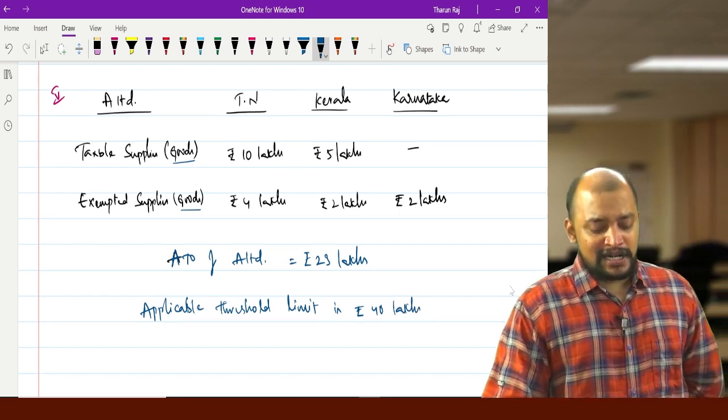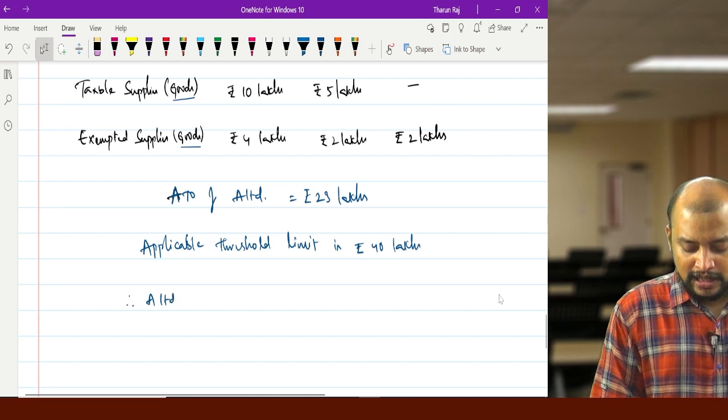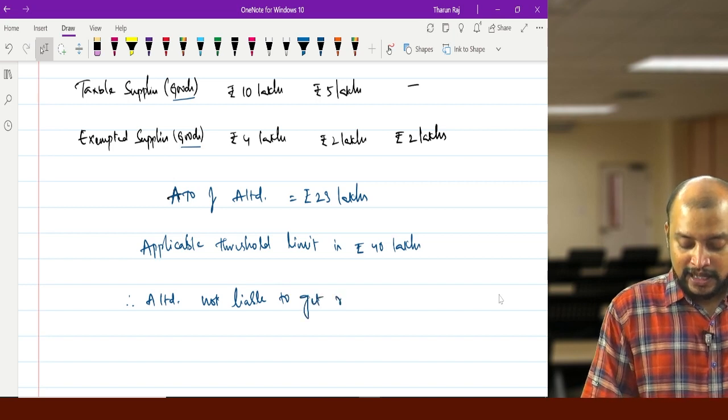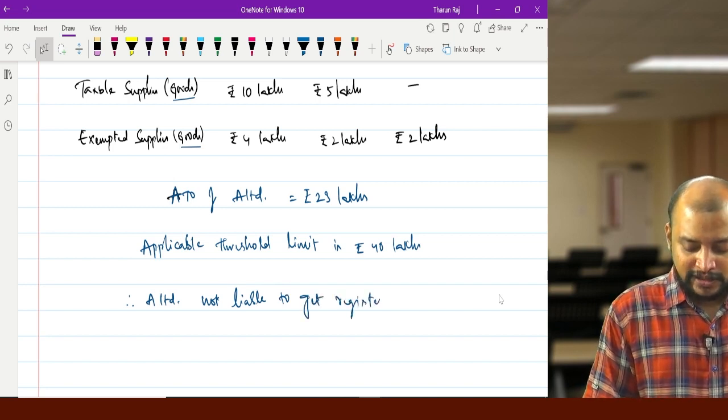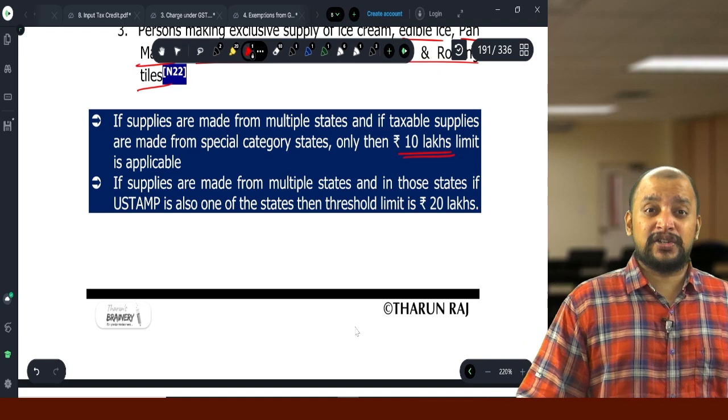And whether A Limited is liable to get registered? A Limited is not liable to get registered. Why not liable to get registered? Because their aggregate turnover does not exceed the threshold limit. So these are the points that we need to remember under section 22.